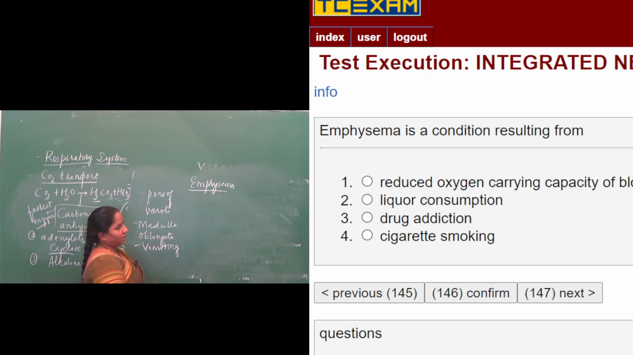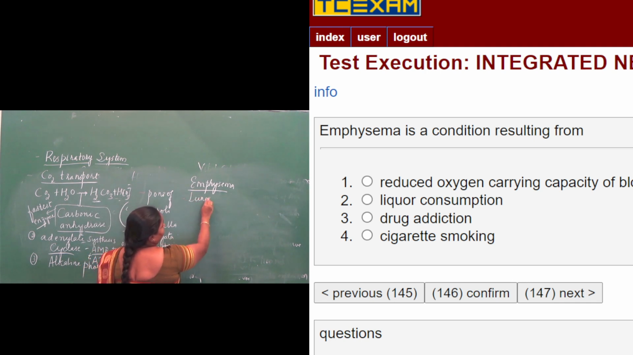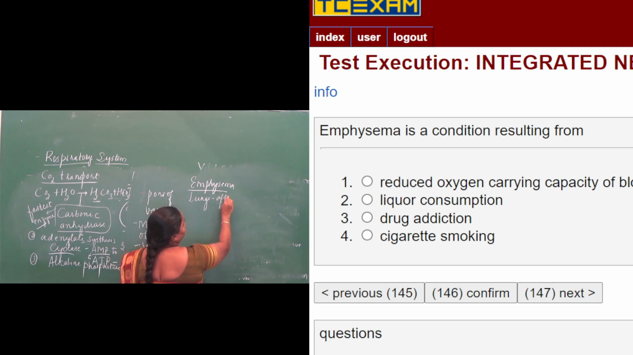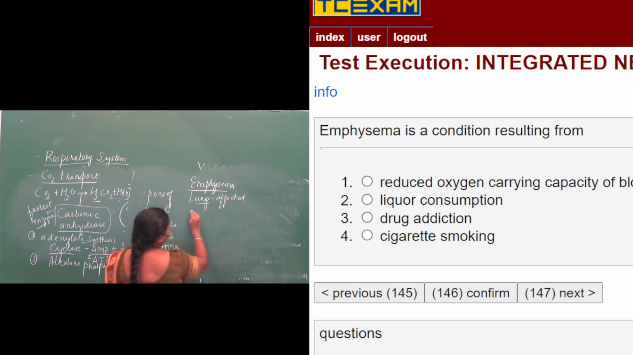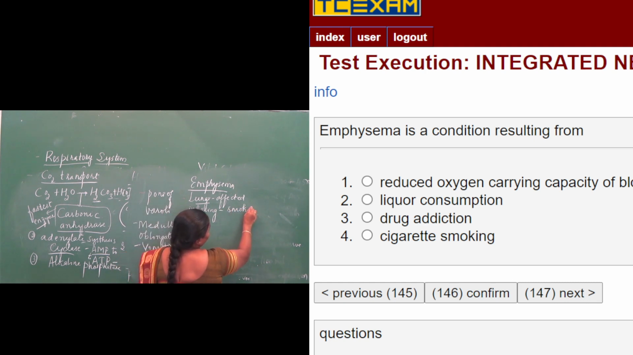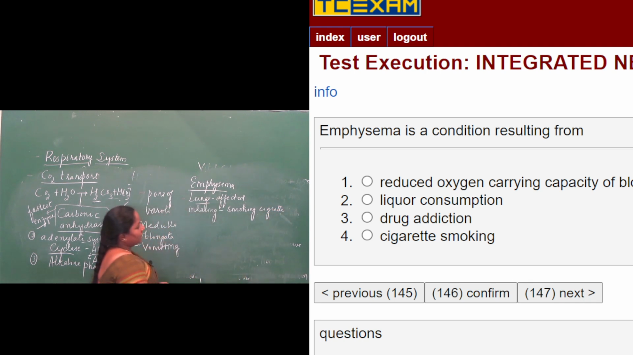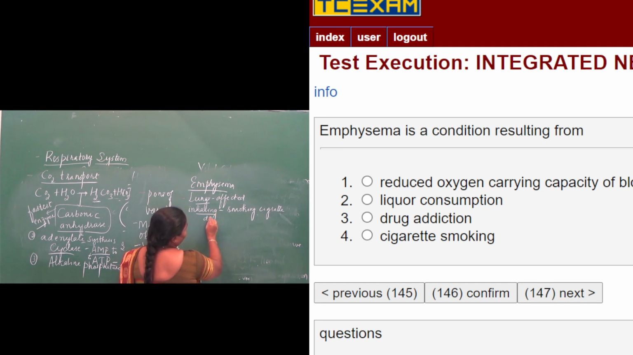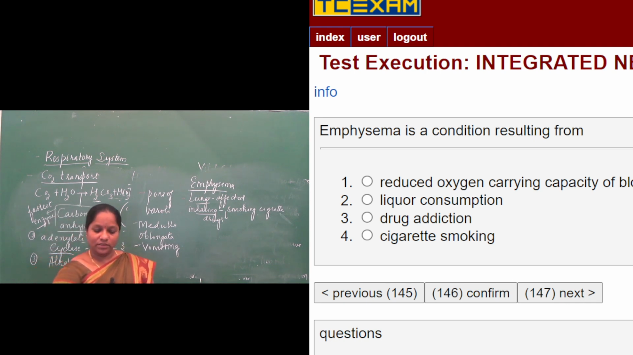What is emphysema here? We should know that it occurs when the lungs are affected by inhaling or smoking cigarettes, or inhaling drugs or cigarettes. Continuous inhaling or taking of drugs or cigarettes may lead to a problem called emphysema.